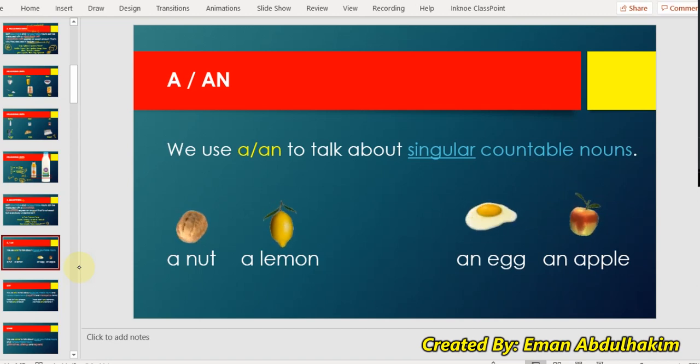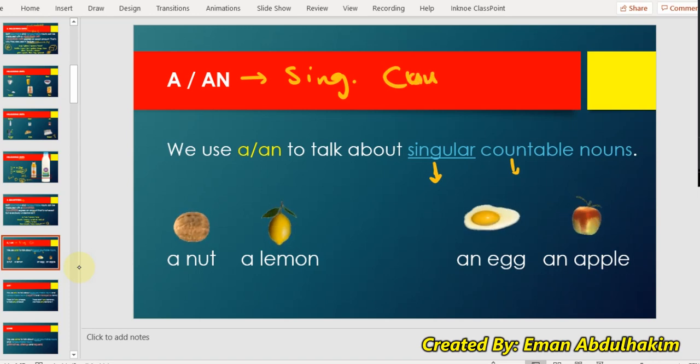Okay, so with singular countable nouns, do I use a or an or some? Singular countable noun. Do I use a or an or some? Okay, think about it. I use a or an. This is a nut. This is a lemon. There is an egg, an apple. Okay, so a and an come with singular countable nouns.